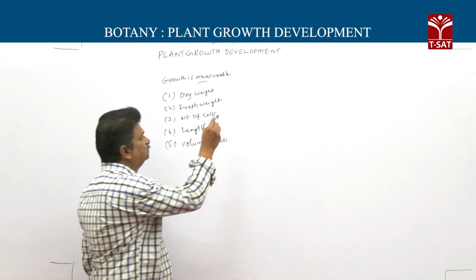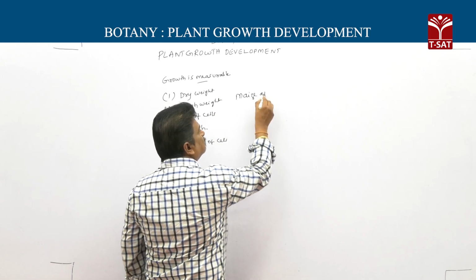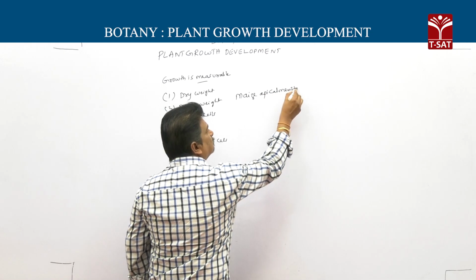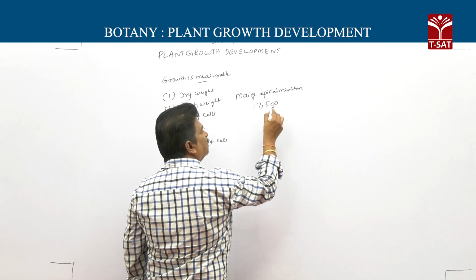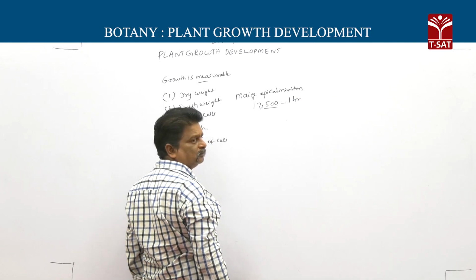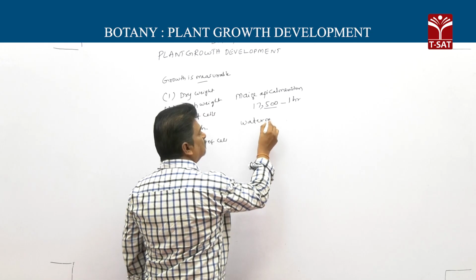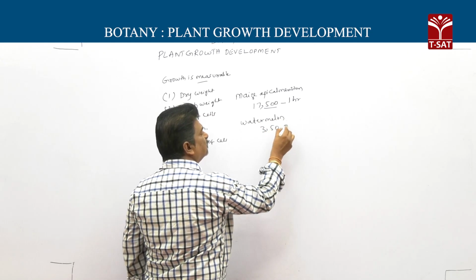For example, one T apical meristem produces 17,500 daughter cells in 1 hour. In watermelon, 3,50,000.